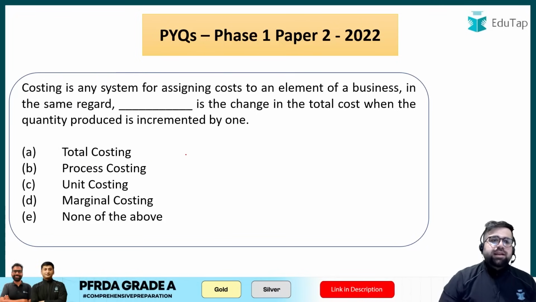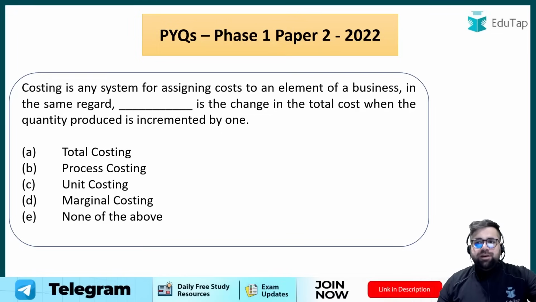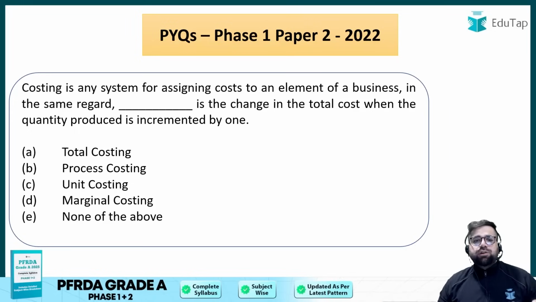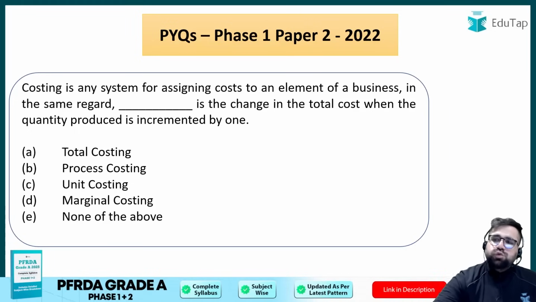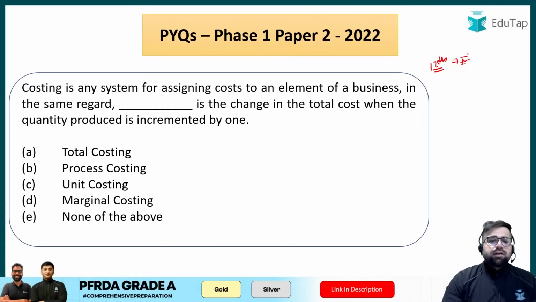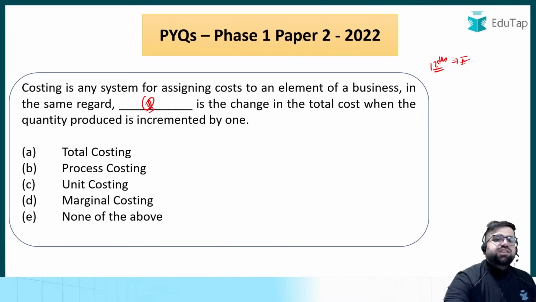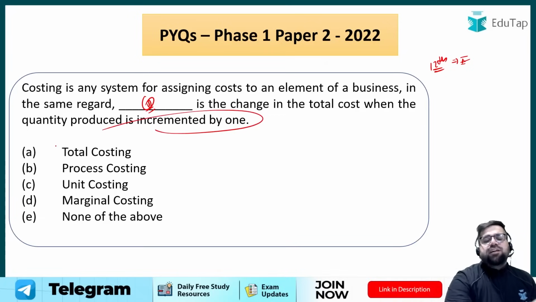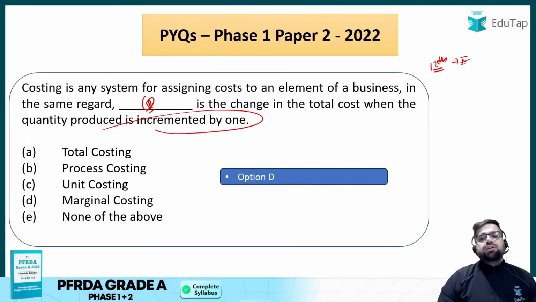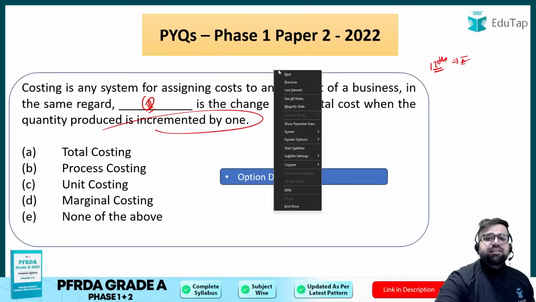Okay. Next question. Costing is the system of assigning cost to the element of a business. In the same regard, dash is the change in the total cost when the quantity produced is incremented by 1. Even a student who is in 12th class, who has done just basics of economics or basics of costing can answer it. The answer will be option number D, marginal costing. Increment by 1. So it's like 1 unit में कितना फर्क पड़ेगा, that is always taught to you by marginal costing. So this is again very easy for me.